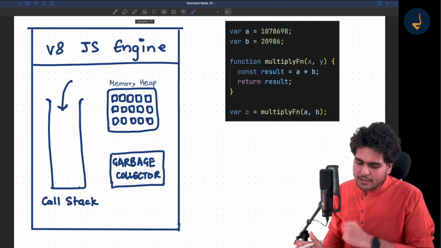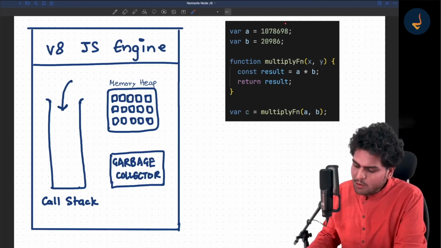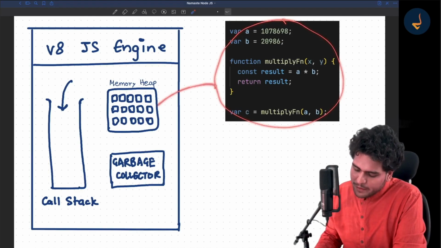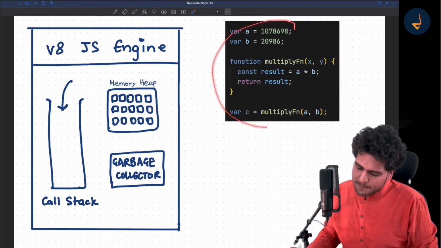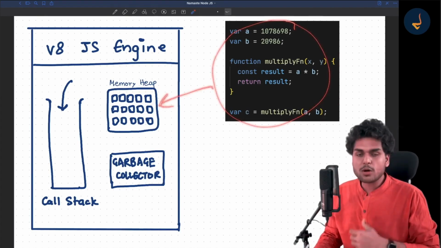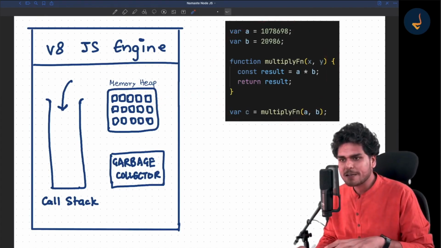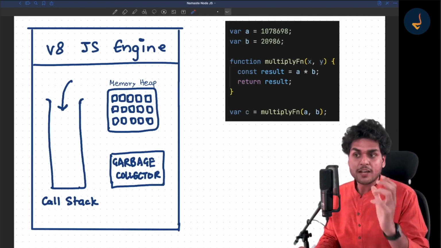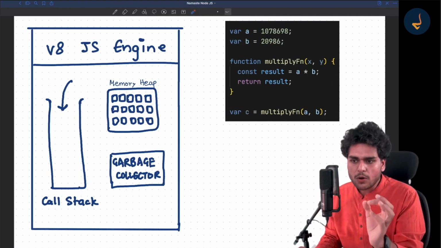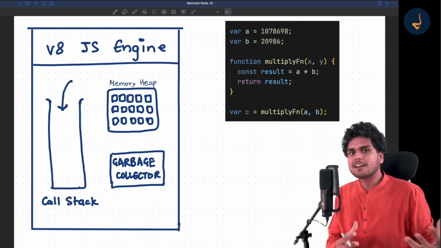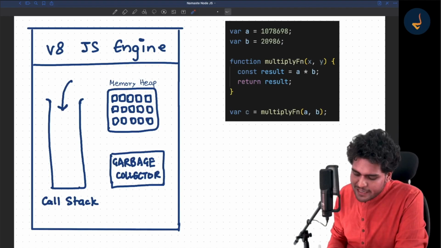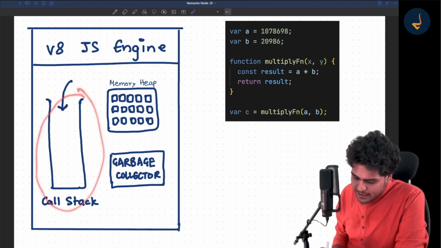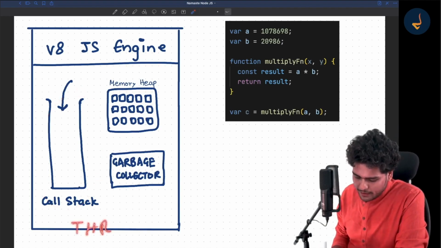So let me just tell you how this code is executed. Now this is all synchronous code, and it will be executed in the JS engine, right? So JS engine loves this type of code, and let me first of all tell you how this code is executed inside the JavaScript engine. That is when you will love it. But before moving on to running any piece of code, let me tell you what all portions are there inside the JS engine. What is JS engine? What does it internally have? So JS engine has a call stack, and this whole thing is running on a single thread, right?